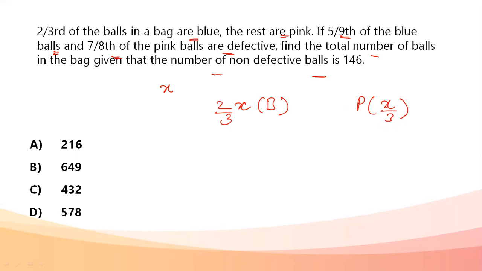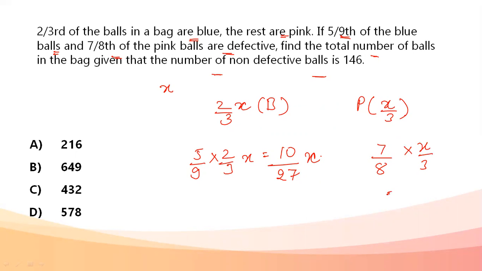Total number of defective balls: 5/9 of the blue, that is 5 by 9 into 2 by 3x, that is 10 by 27x. These are the blue defective balls. And 7 by 8 of the pink, that is 7 by 8 into x by 3, that is 7x by 24 balls. These are the pink which are defective. Okay, now these are the defective number of balls.